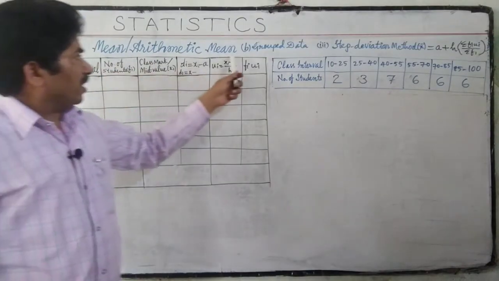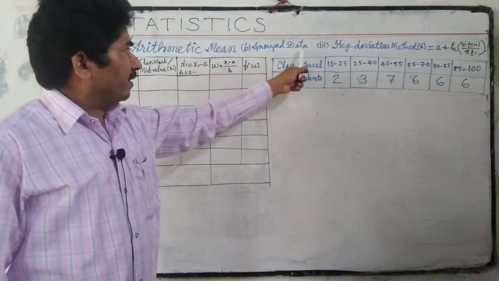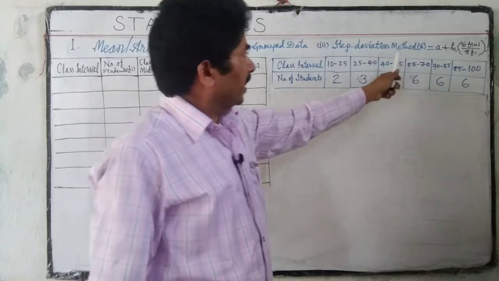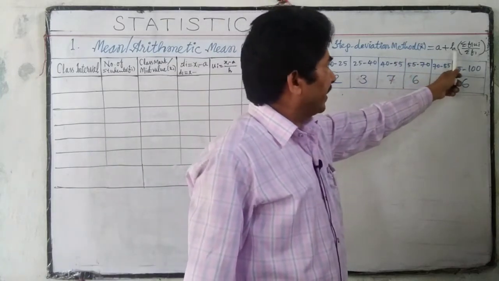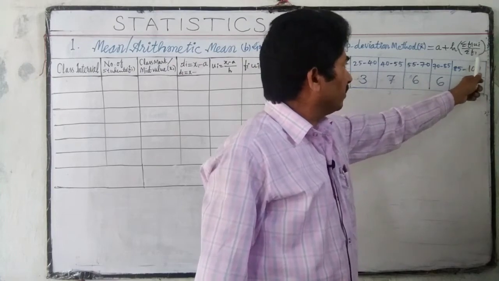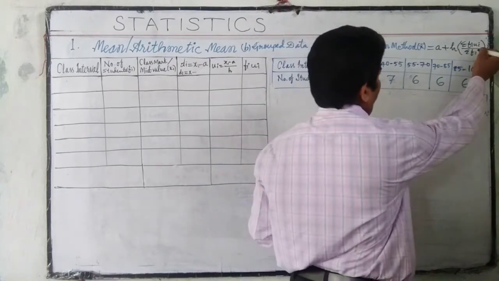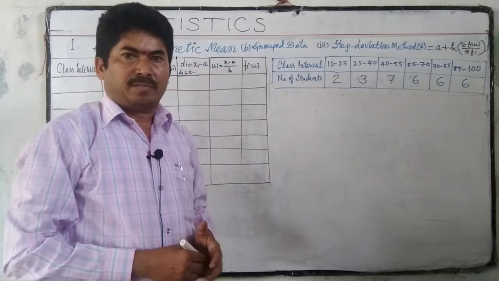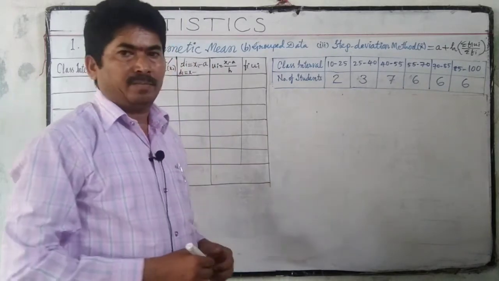Mean or arithmetic mean for a group of data using the step deviation method: x bar is equal to A plus h into sigma fi ui by sigma fi. This is the easiest way to find a mean.